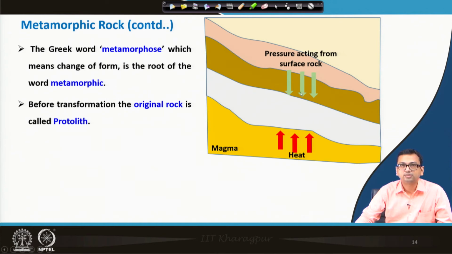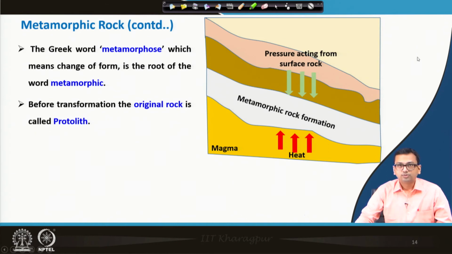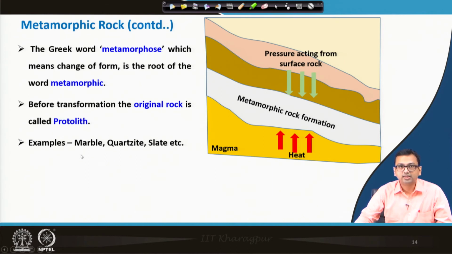Under high pressure and temperature, the rock layer present here, which may be an igneous rock layer, a sedimentary rock layer or even an old metamorphic rock layer, converts into a metamorphic rock formation. Some examples of metamorphic rock are marble, quartzite and slate.